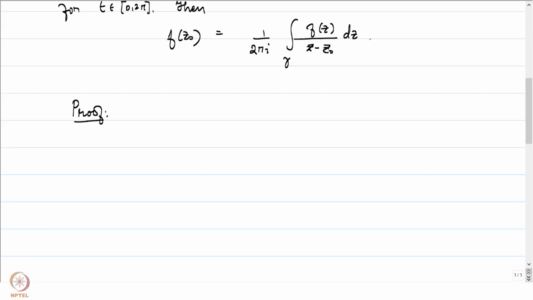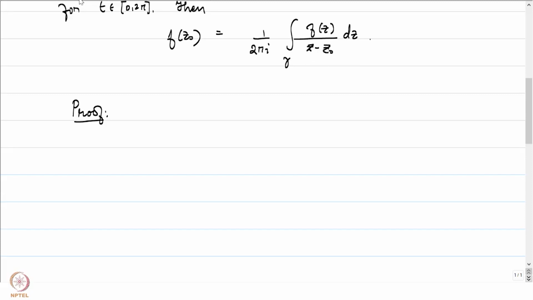Since our curve gamma is homotopic in omega minus z0 to the circle of radius r around z0, and f of z by z minus z0 is a function which is holomorphic on omega minus z0, the integral of f of z by z minus z0 over gamma coincides with the integral of f of z by z minus z0 on the circle of radius r around z0.